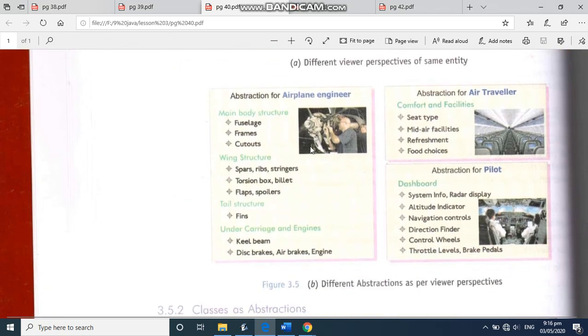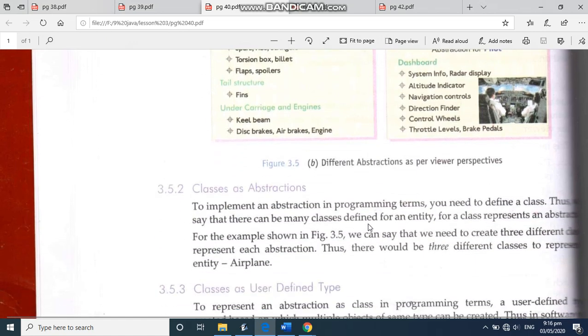Now, if we talk here, abstraction for airplane engineer. Body structure, wings, and what are these features are all for the airplane engineer. And these are the features for air traveler, and these are the features for pilot. So three different abstractions for three different viewers.